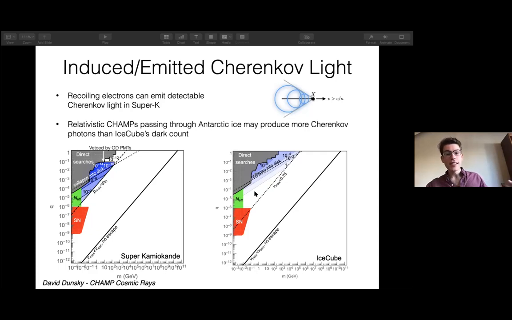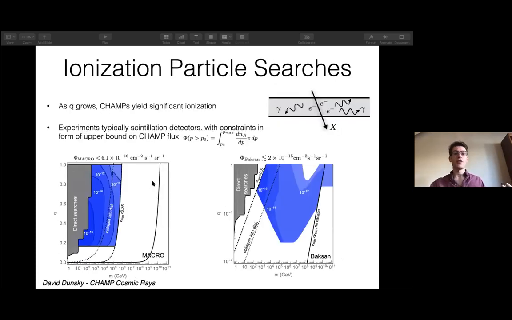And then last is ionization particle searches. Champs with very large Q of order 1 can produce dE/dx losses, ionization losses, and scintillation light. These detectors, such as MACRO, where I show a dedicated search for charged particles, versus Baksan, are just enormous detectors looking for scintillation light, for instance, from particles like champs or even monopoles.